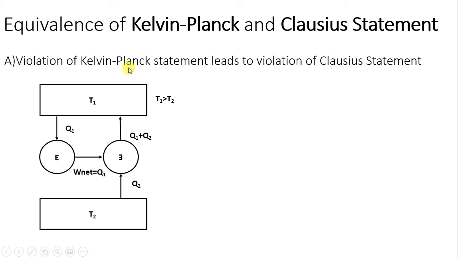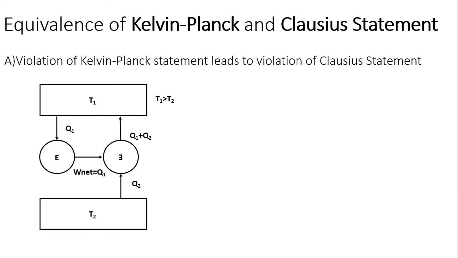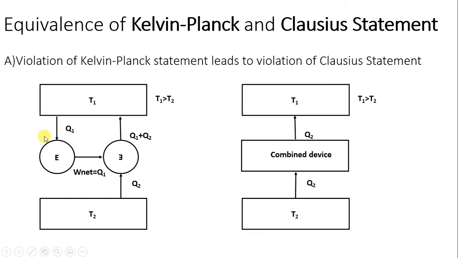According to the Kelvin-Planck statement, if we reject heat from the engine, it follows Kelvin-Planck, but here this rejection is not shown. That is why the engine is violating the Kelvin-Planck statement. But if you consider the heat pump on the right side, it is not violating the Clausius statement, because heat is transferred from low temperature to high temperature with the help of some work. Now we combine the device.